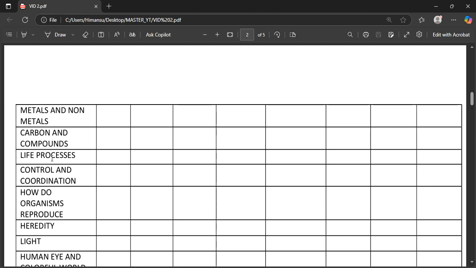Life processes is going to be very difficult for you, and trust me, you will be very happy to know that from life processes you are going to get a lot of application questions. Ironical, right? Then control and coordination, how do organisms reproduce, and heredity. Heredity is the shortest chapter, but let me tell you, some amount of mathematics is required there.